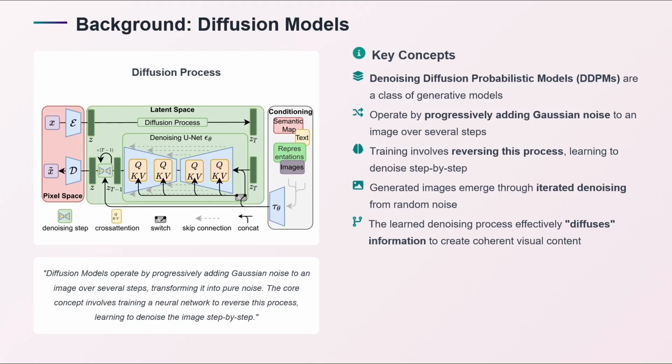They progressively add Gaussian noise at different steps, from let's say 1 to 100, and keep improving the image. So this training involves reversing the process, where we first generate an image, then we reverse the process by creating noise from this generated image.